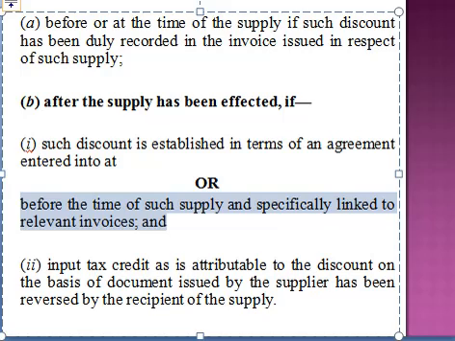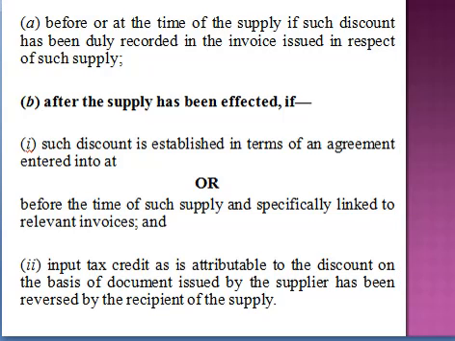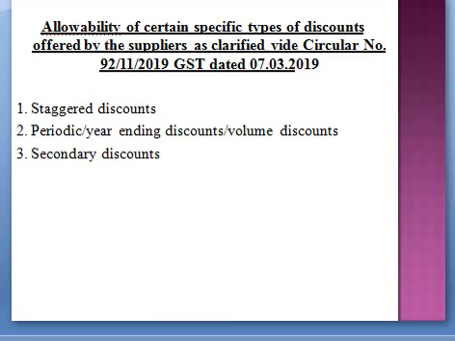So I think you must have clearly understood the three important provisions of value of supply, that is Section 15 subsections 1, 2 and 3. Now let me explain some various types of discount. That portion is not included in my PPT, so just listen and note it down. These are very important points which I am discussing right away.